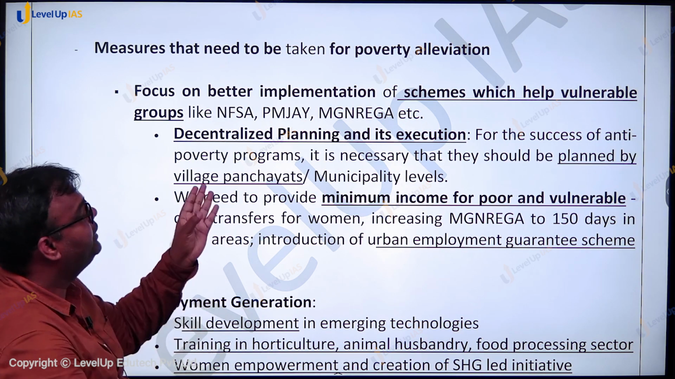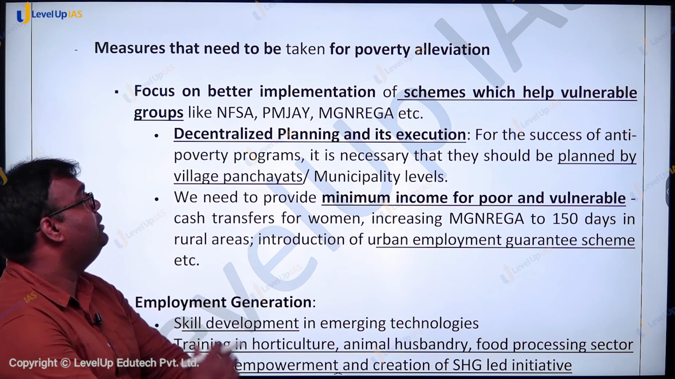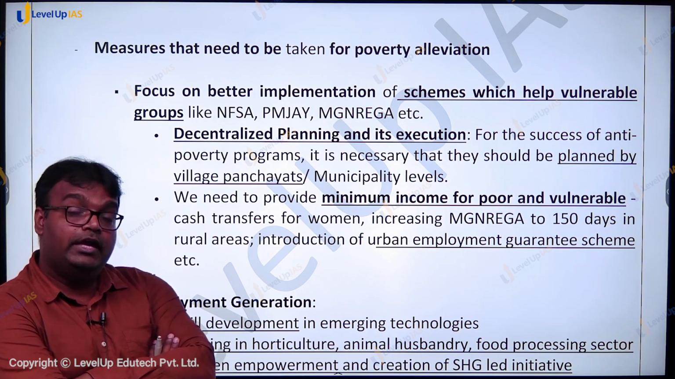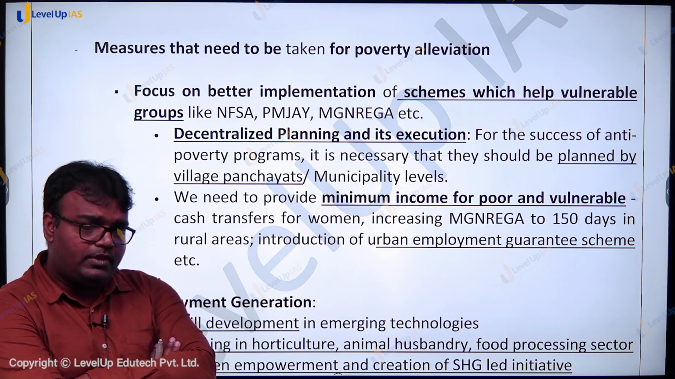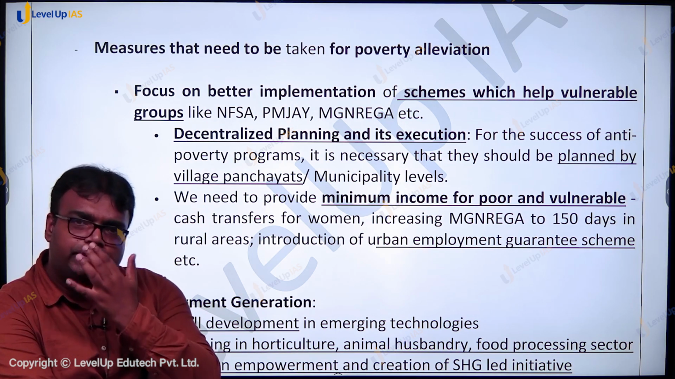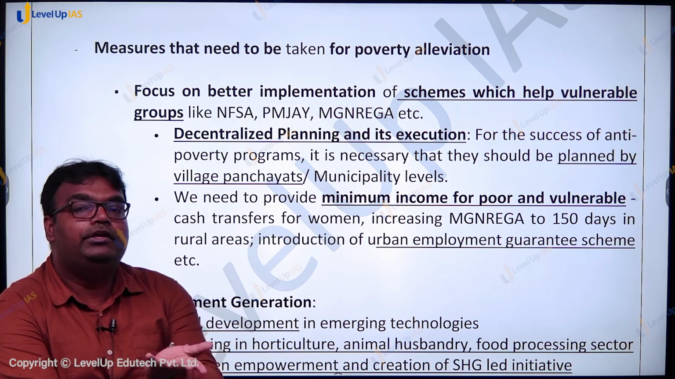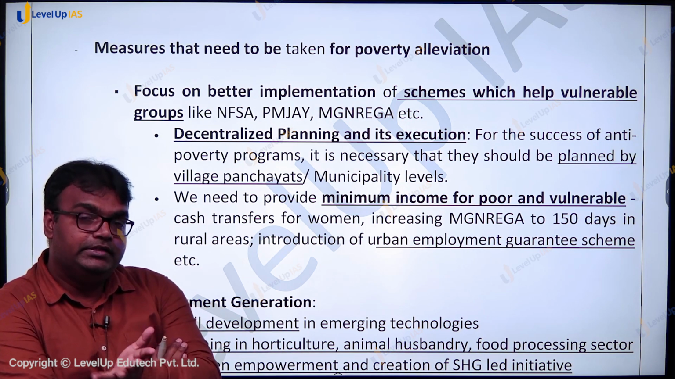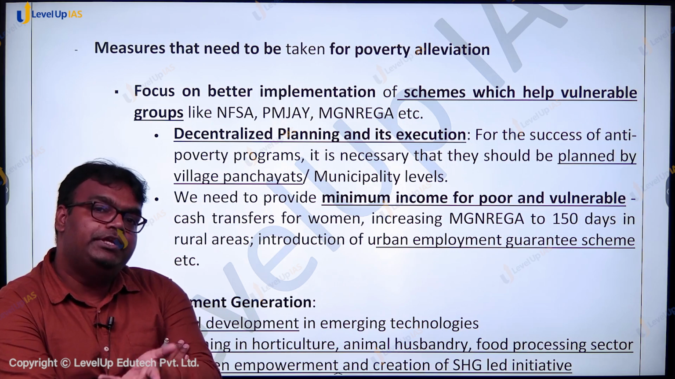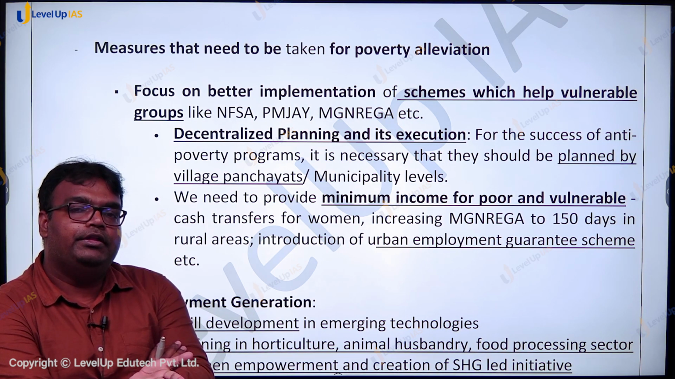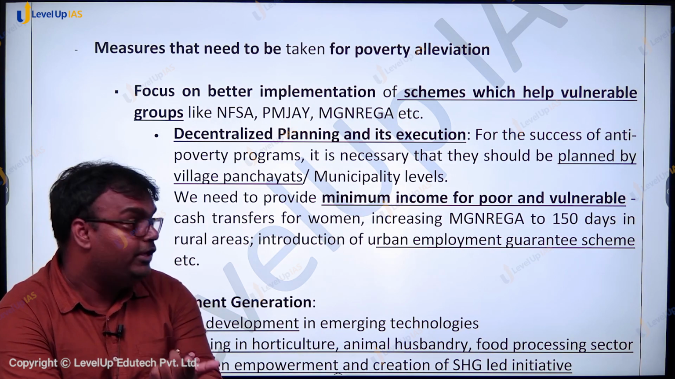One key thing that can improve implementation is decentralized planning and decentralized execution. Sometimes a top-down approach is not very effective; steps should be taken from the ground level. If the planning, designing, and implementation are monitored from the ground level, these schemes may become more effective.